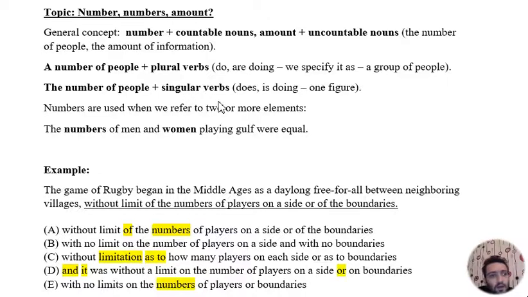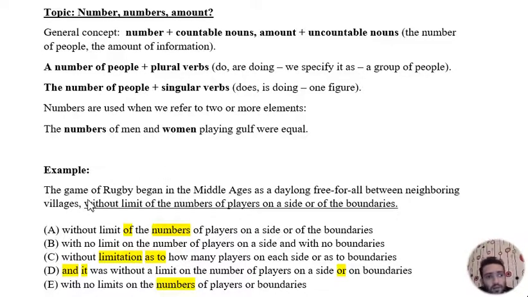Numbers are used when we refer to two or more elements. For example, we can't say the numbers of men. We can say the number of men. But we can say the numbers of men and women playing golf were equal. Now let's analyze one example question based on the concept of numbers, and the proper usage of the collocation limit.